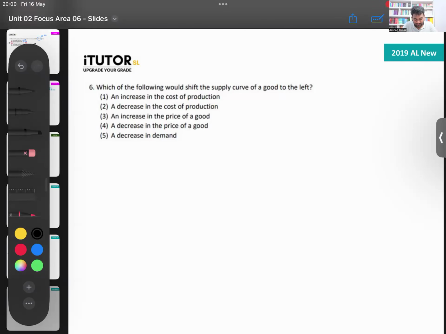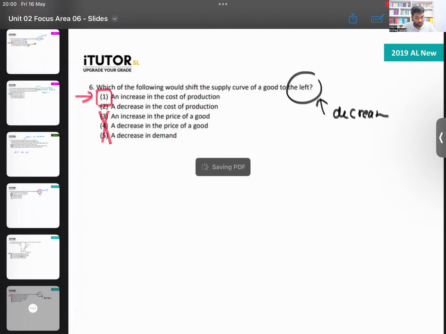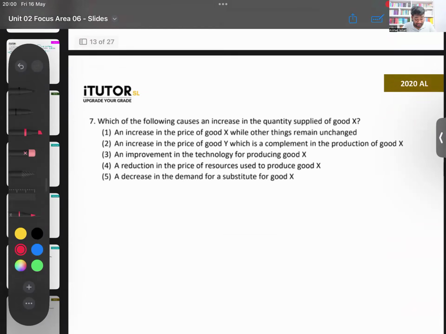Okay. This one, easy one. I don't know why they asked the same thing. Which of the following would shift the supply curve of the good to the left? These are copy-paste from the previous question. Shift to the left means supply will decrease. When will your supply decrease? Answers 3, 4, 5 you can cut. If the cost of production increases. This is when the examiner gets very lazy. At least change the answers. In all the answers, it was cost of production. Okay, then we go to the next one, 2020.